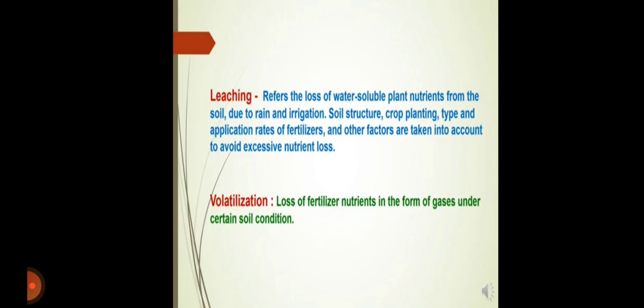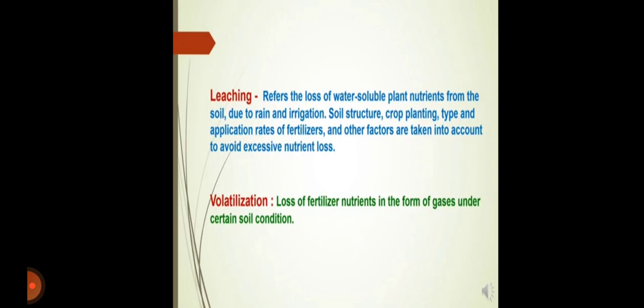What is meant by leaching? Leaching and volatilization are the two important concepts related to the loss of nutrients. Firstly, leaching refers to the loss of water soluble plant nutrients from the soil due to rain and irrigation.